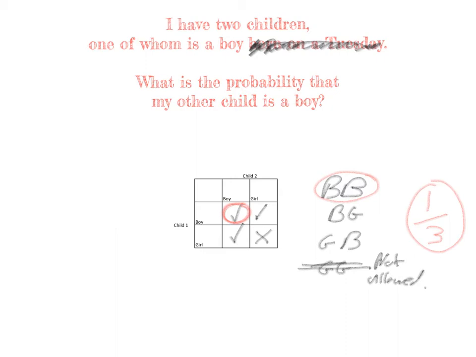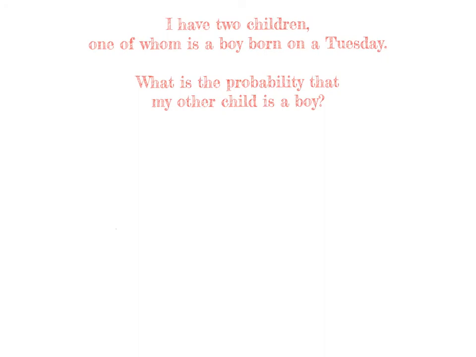Now, let's see what happens if we go back to the original question. Can we use the same technique? So here's the original question. Now, we have a bit more information in the opening statement. I have 2 children, one of whom is a boy born on a Tuesday. So people will say, well, look, this makes absolutely no difference. You've given me a little bit more information, but it's the same question as before. So the answer is going to be 1/3. Wrong, I say, wrong. It's so confusing and people argue over this. But let's see if we can help with the aid of a diagram.